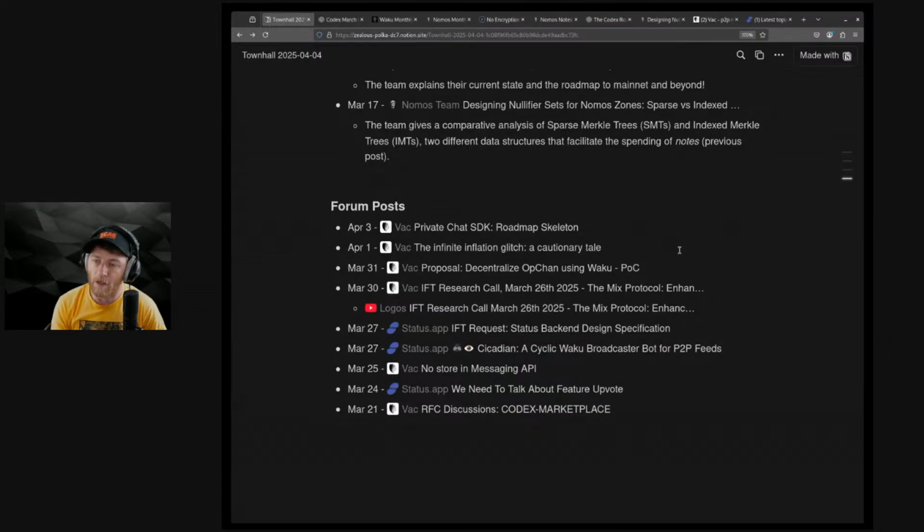Then we have a ZK post, a warning around not relying so much on zero knowledge technology, with the infinite inflation glitch by Marvin. Frank did a proposal for decentralized OpChan. We're running out of time, so go check this out. Lots of good posts.